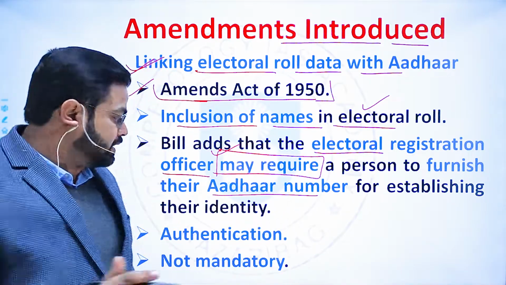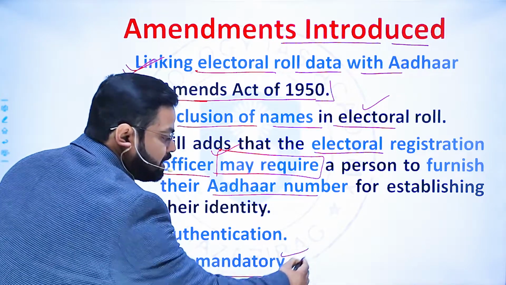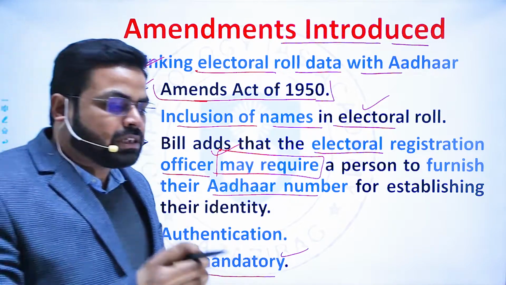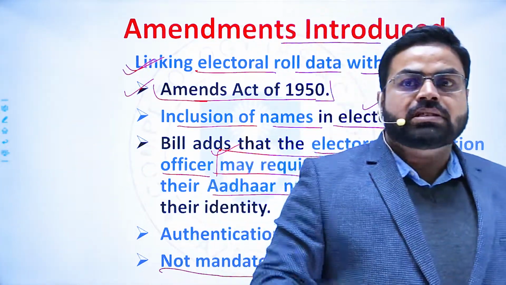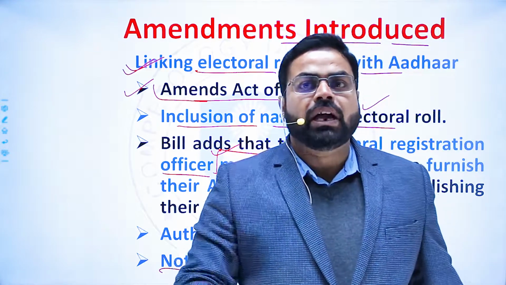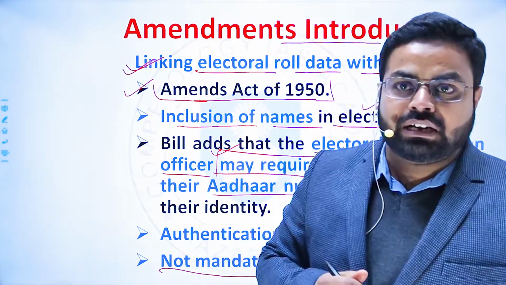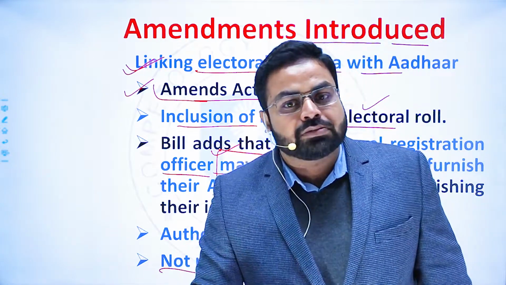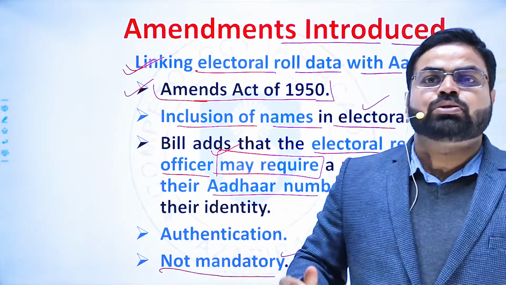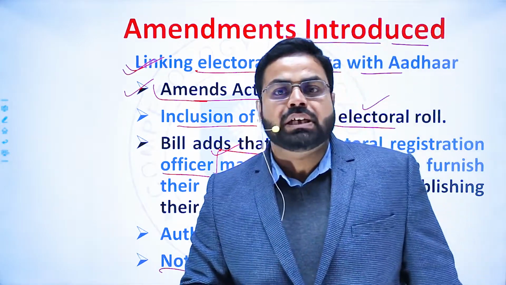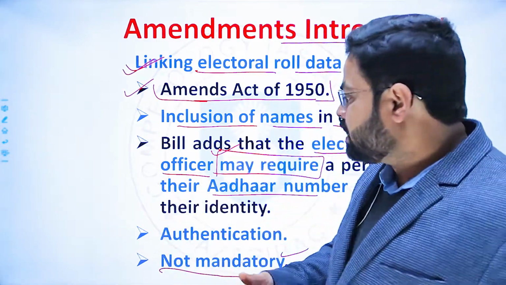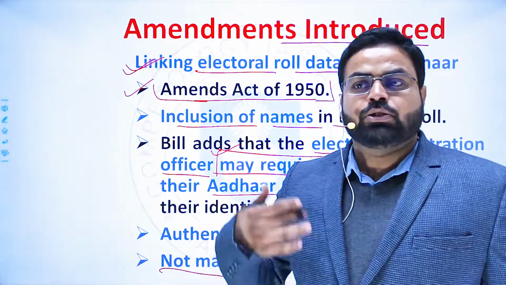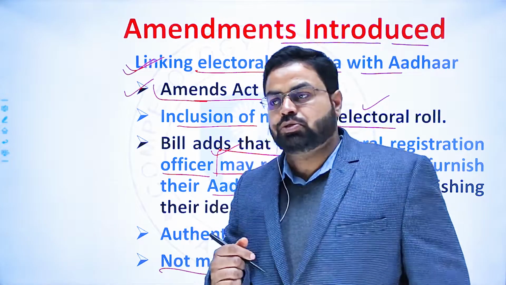It is not mandatory, it is not compulsory to furnish the Aadhaar number. If a person has some valid reason, some valid explanation why he does not have the Aadhaar number, then he may furnish other requisite documents through which his identity can be ascertained, and through that his name can be included in the electoral roll of the relevant constituency.